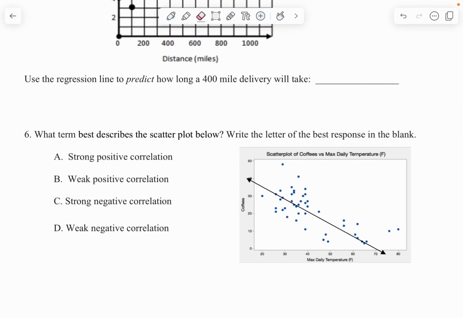Okay, let's talk about R value and how to either make predictions or how to explain it. So whenever I think about R value, remember what R value is. R value, which is also known as the correlation coefficient. So the correlation is the relationship between the two things you're studying. So in this case, it would be daily temperature and the number of coffees.